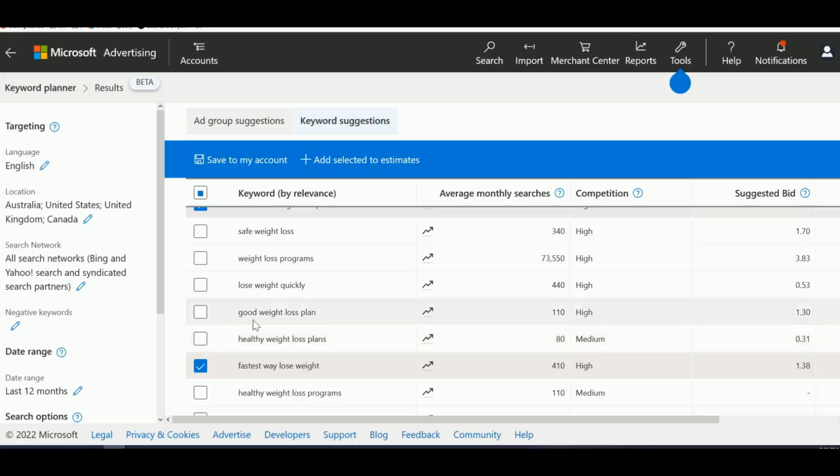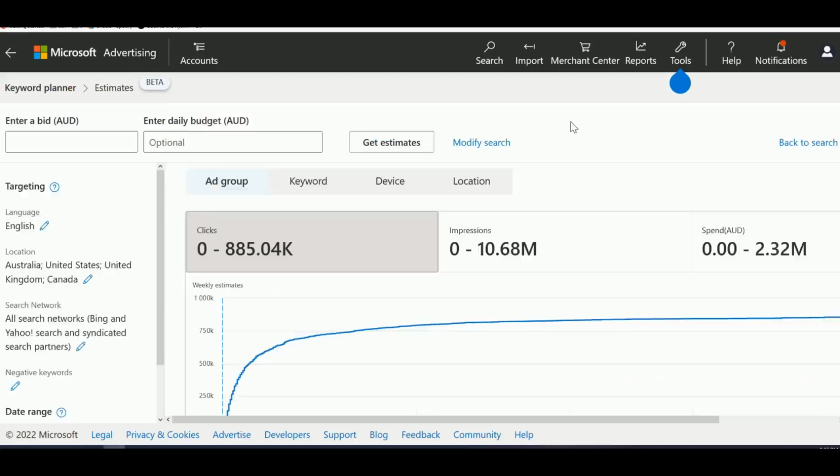Okay, and then when you check the estimates, as you can see here, we can potentially have up to 800,000 clicks, but of course we won't be getting all those visitors. It depends on our budget. So let's have $100 as our daily budget, and for example, we are willing to pay 15 cents a click.